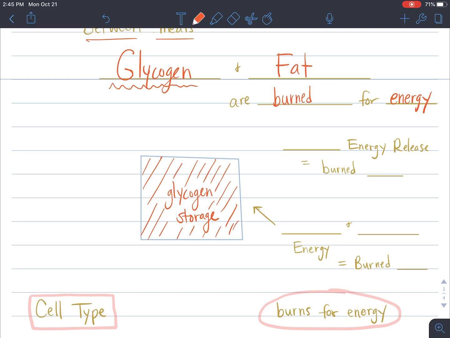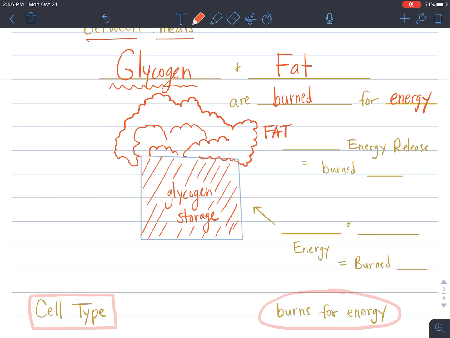And when our glycogen storage fills up, then our body starts to overflow with glycogen. But instead of having glycogen, this is where we get fat from. So our body will store all this extra as our fat. So this here is fat, and it's a lot harder to burn fat. And so we would say that this is our slow energy release.